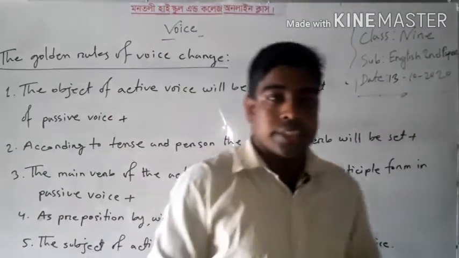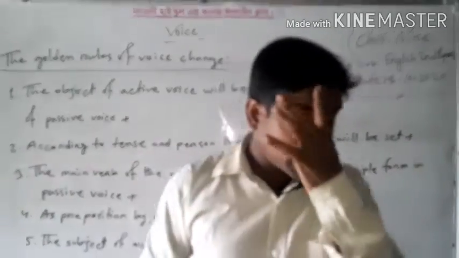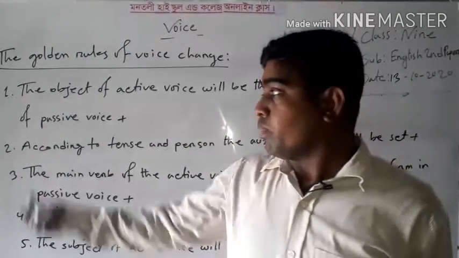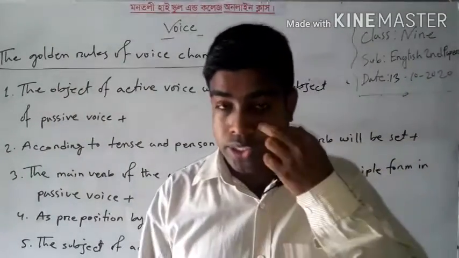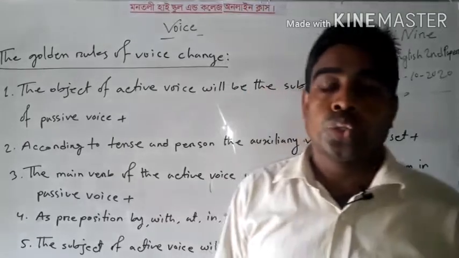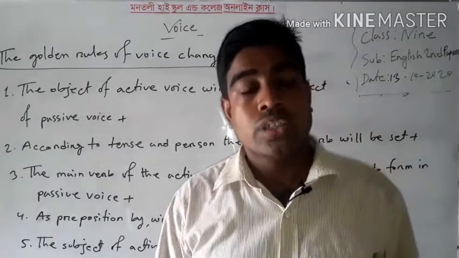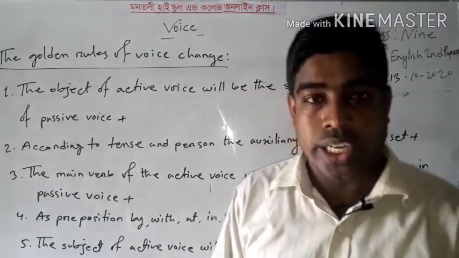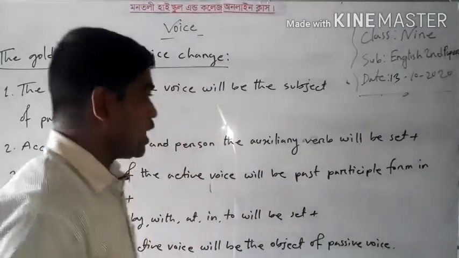My dear learners, I think you are clear about my golden rules of voice sense. Now we'll go to how we can use the auxiliary verb in voice sense. Now I am going to the next rules.